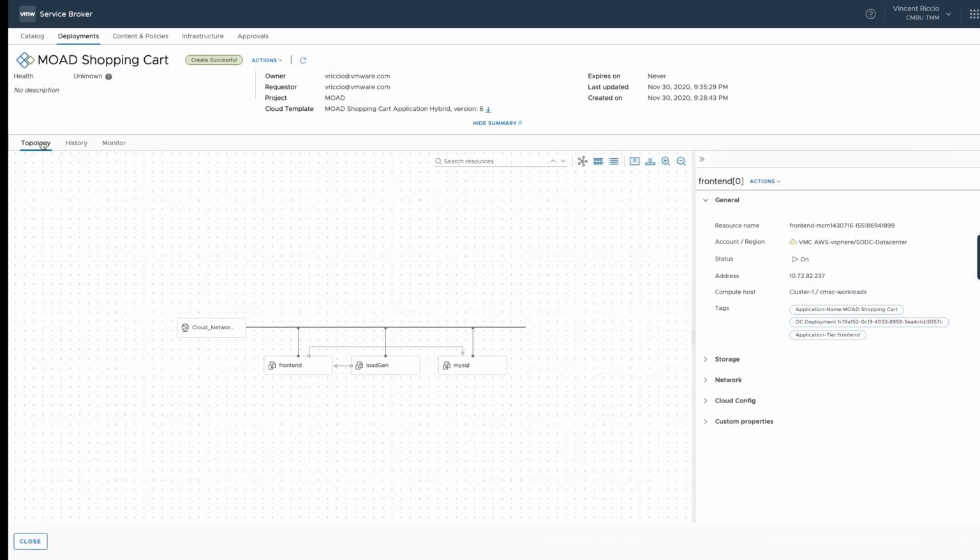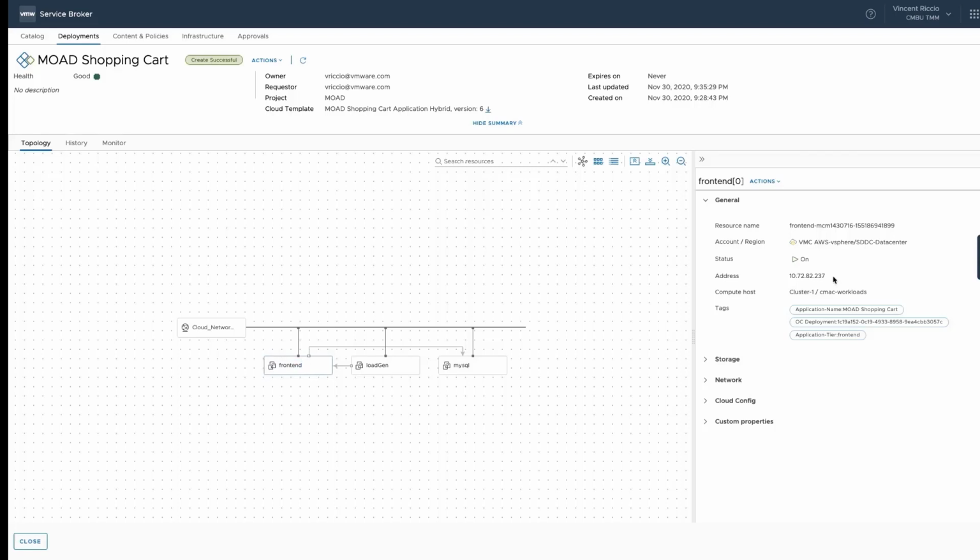Okay, so let me close this out and go into the deployment that we just did so you can see what it looks like right afterward. We can see that the create was successful. The health so far is good. So everything's looking pretty good so far, even though we just deployed it a couple minutes ago.